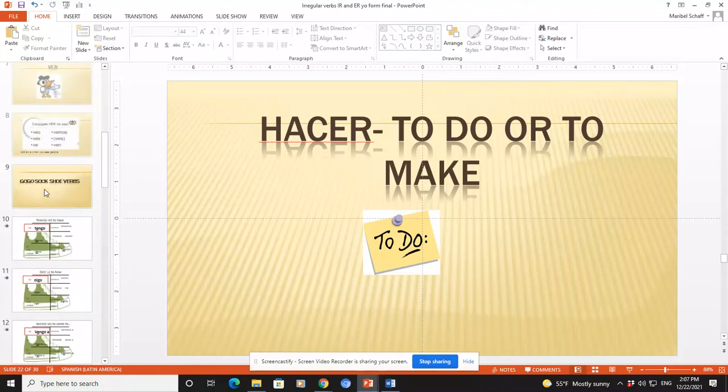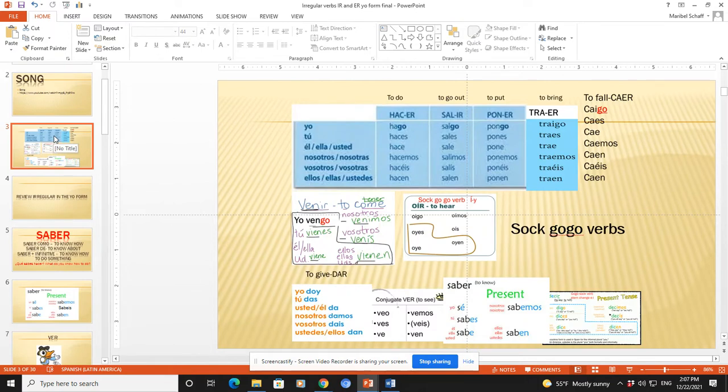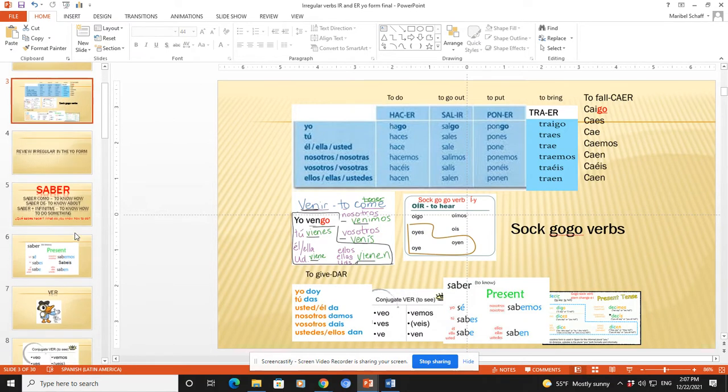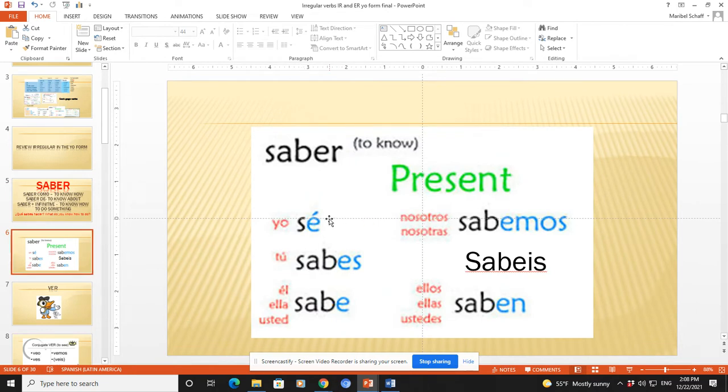Chicos, so today we are going to go over some of the verbs that you guys already know. So you need your handout for chapter 4 to kind of review the vocabulary. So we start with saber. Saber is the verb that means to know how to do something. So I am going to say an infinitive verb next to it. So yo sé bailar, I know how to dance. Yo sé cocinar, I know how to cook.